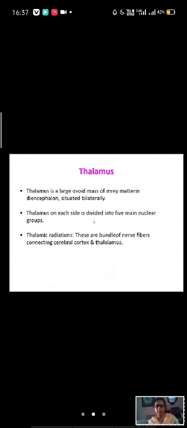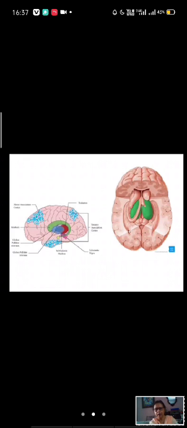Each side is divided into 5 main nuclear groups. You don't have to remember all these nuclear groups; I'm giving these 5 main nuclear groups to help understanding. The thalamic radiations are bands of fibers, bundles of nerve fibers connecting the cerebral cortex and the thalamus. So you see this is the thalamus, this is the head of the caudate nucleus, this is the tail of the caudate nucleus.